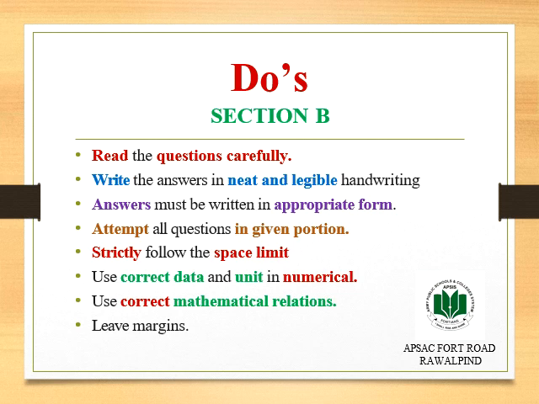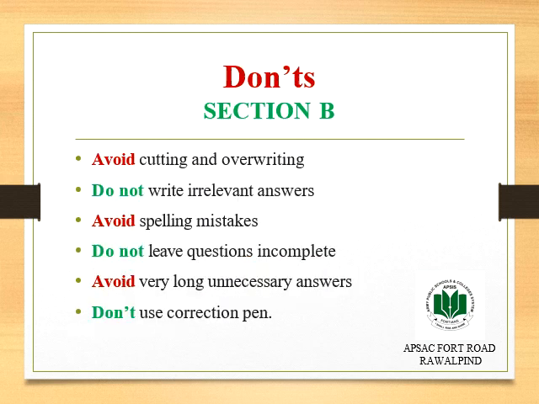These are some of the points related to section B. Read the questions carefully, write the answers in neat and legible handwriting, write down the answers at the allocated space. While you are solving the numerical, you need to use the correct data and also the correct unit. Always check the units. When you are writing the answer, you must write down the unit with the answer. It is better for you to use the SI unit, leave the margin lines, avoid cutting and overwriting.